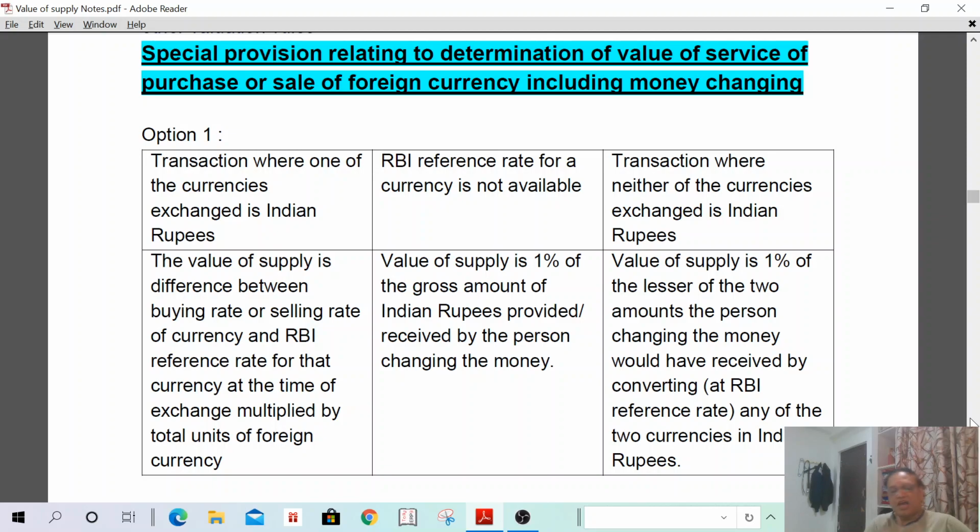Suppose the RBI reference rate is not available. Today I want to purchase 10,000 US dollars. The rate is 70 rupees. 10,000 into 70, how much? 7 lakhs. So 1% of 7 lakhs shall be the value of supply.